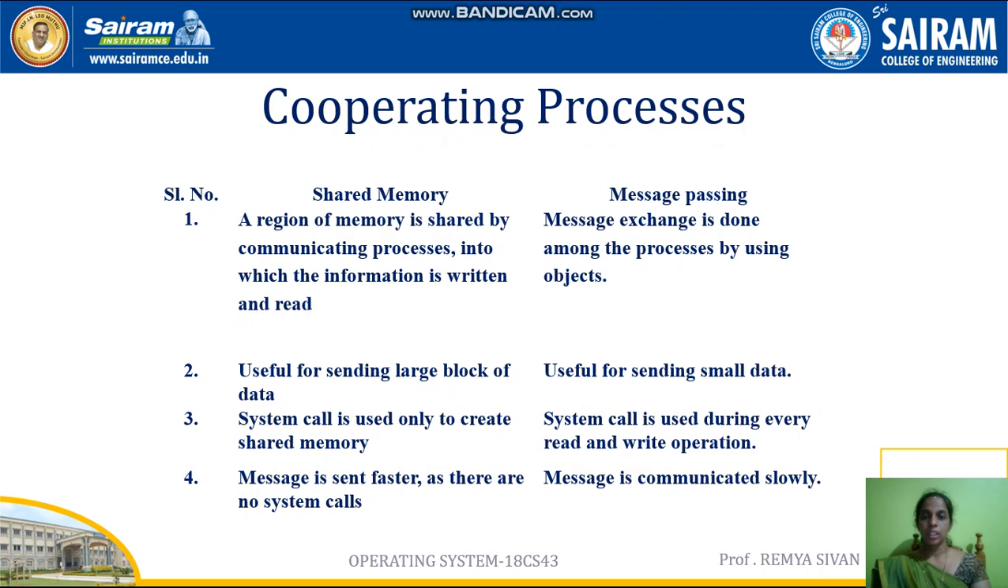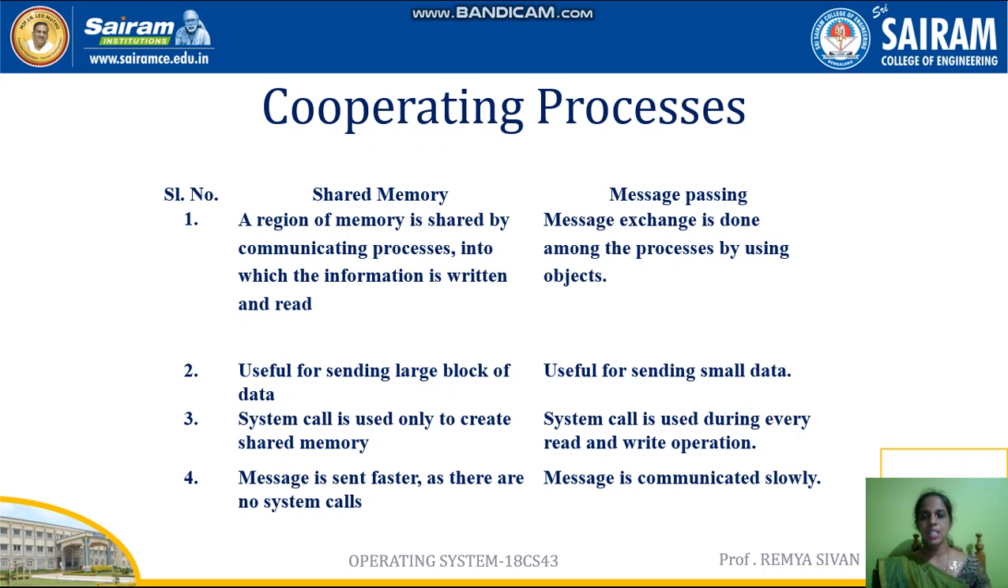And the difference between shared memory and message passing system is: shared memory is a region of memory shared by communicating processes into which the information is written and read. In message passing, messages are exchanged among the processes by using objects. And the second difference is that shared memory is useful for sending large blocks of data, and message passing is not useful for a large amount of data, it is useful for small amounts of data.